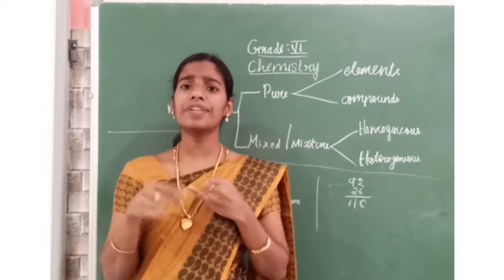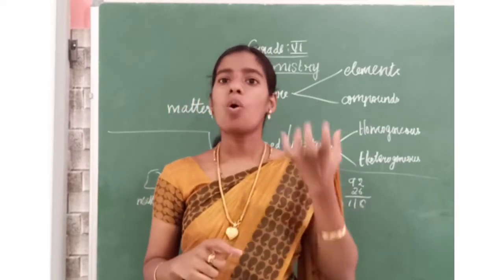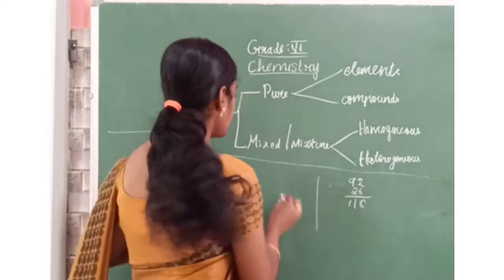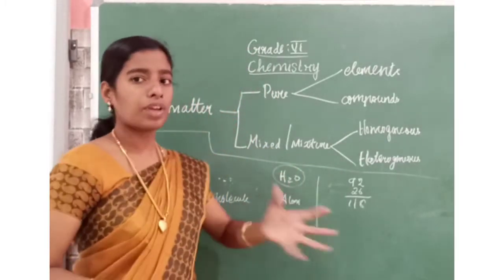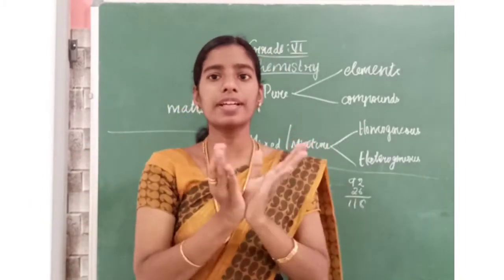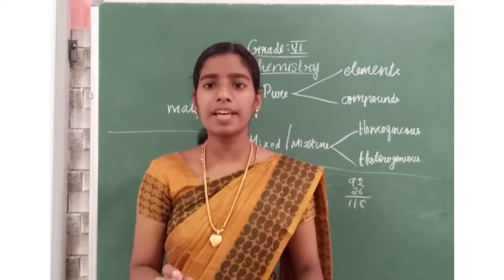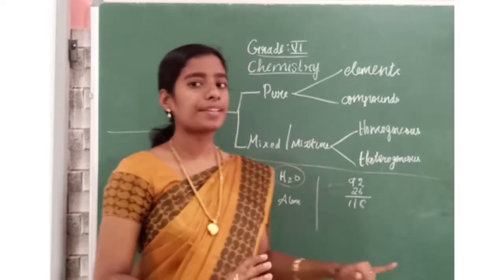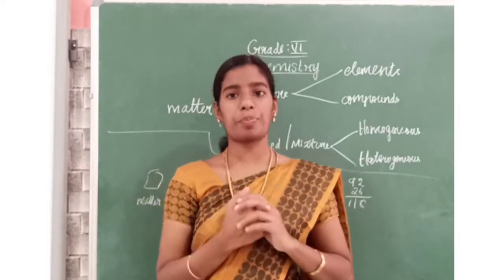What is definite proportion? Consider water, which we write as H2O. Throughout a bowl of water, the water will be in the same proportion, that is H2O. That is definite proportion.